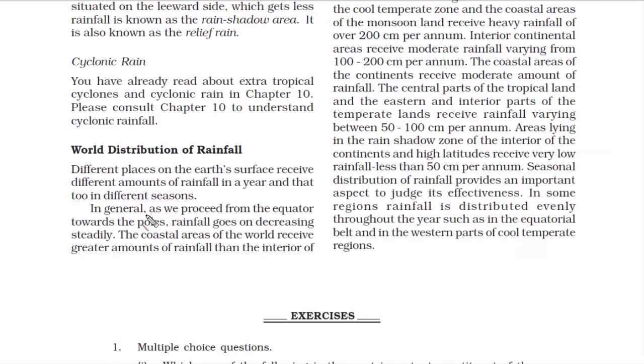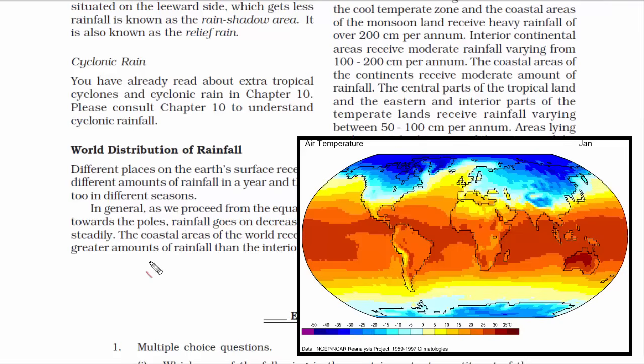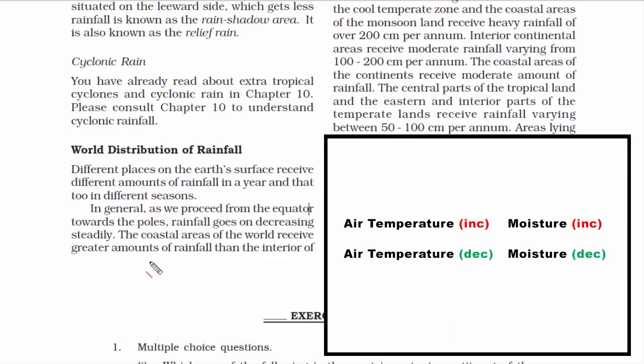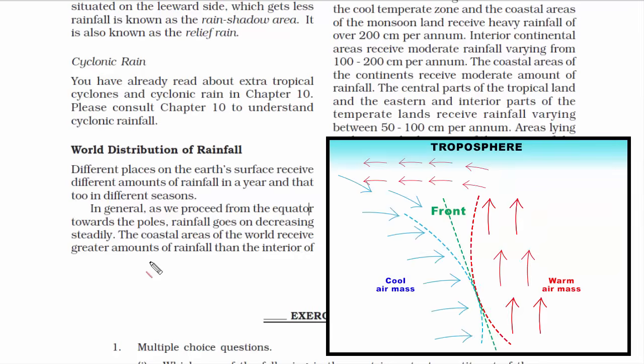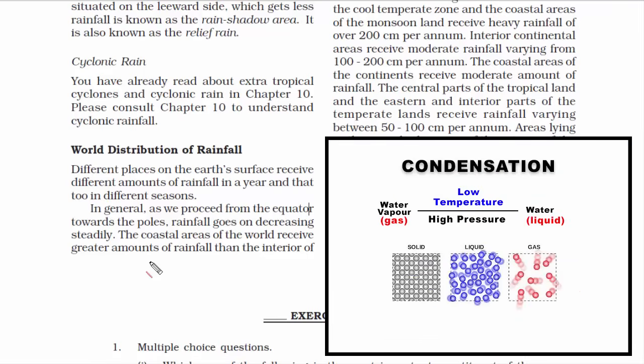The second one is, as we proceed from the equator towards the poles, rainfall goes on decreasing steadily. One good possible reason for this statement is that the level of humidity decreases as we go away from the equator. Because we know that as you go away from the equator, temperature drops. At low temperature, you barely have any moisture. Cold winds are dense and they are usually dry. On the other hand, warm winds have a lot of capacity to hold moisture. And through this entire chapter, one thing we must be clear about is that moisture is essential for condensation, so less moisture leads to less rainfall.